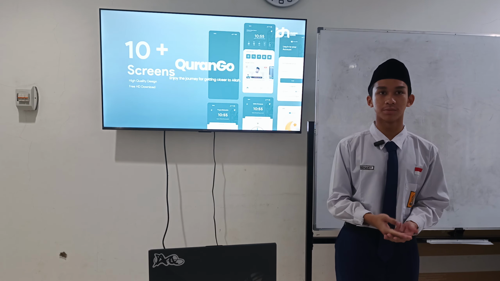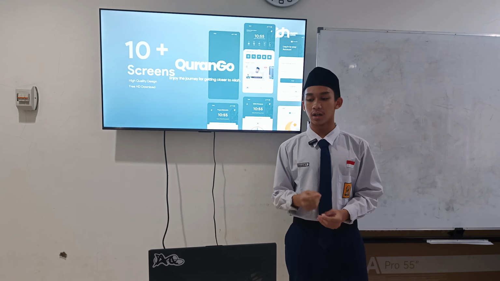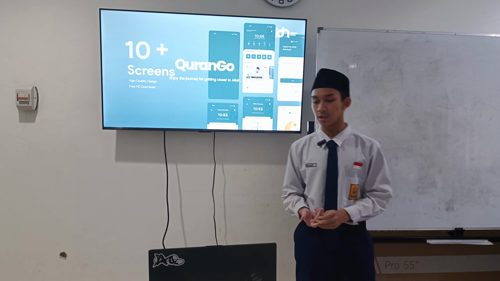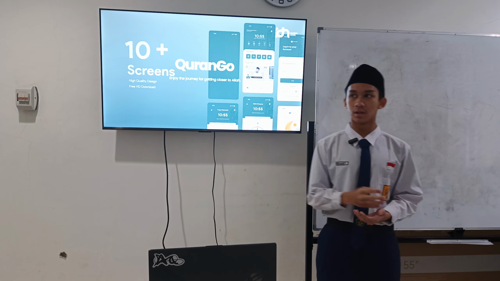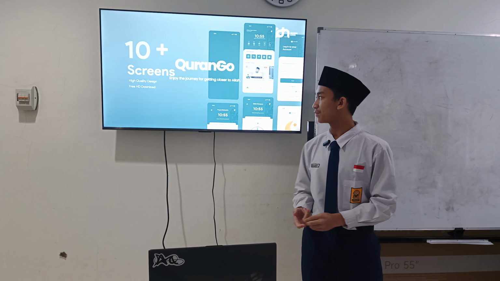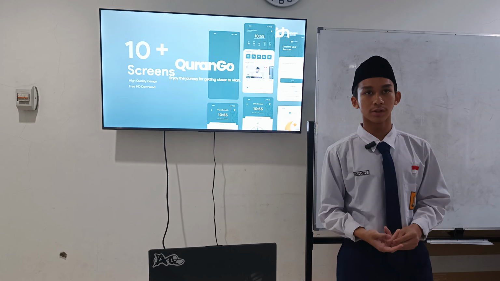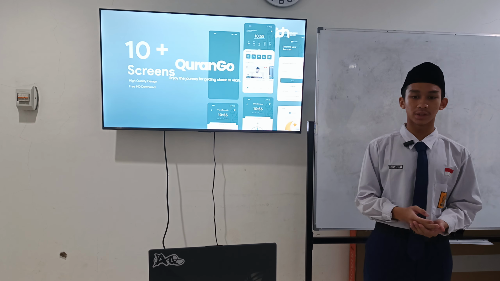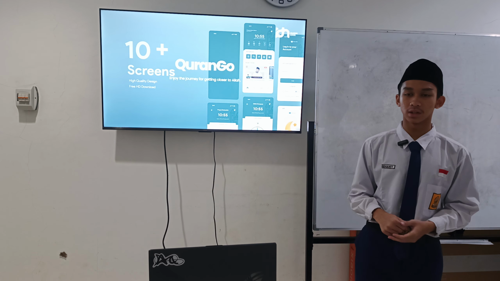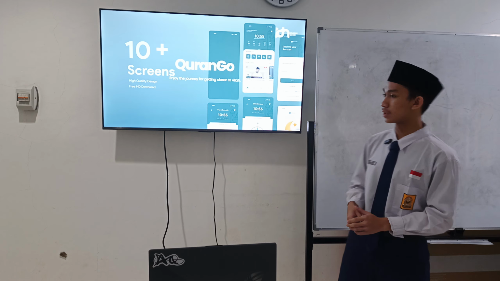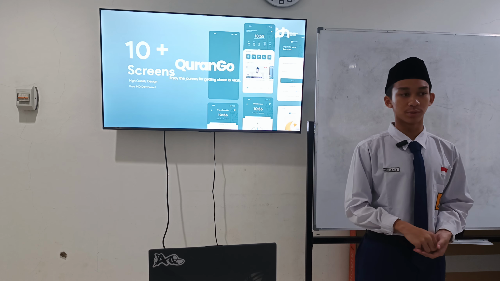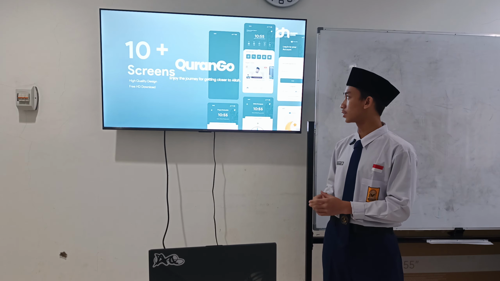So why is this the best? Because this is the first time that I made a UI kit. I put a lot of effort into creating this project, Quran Go. I don't use many elements, just simple elements and simple color palettes, so the user looking at the prototype will not be bored after seeing more screens.